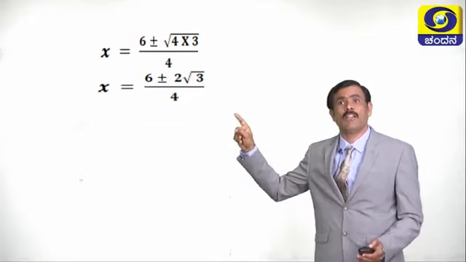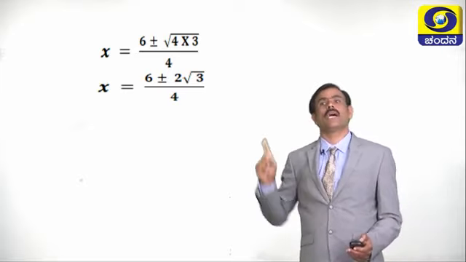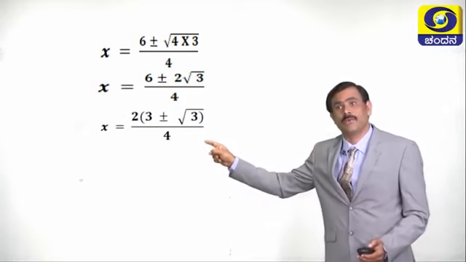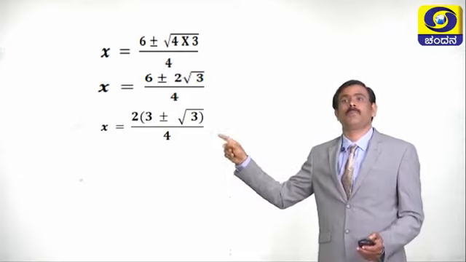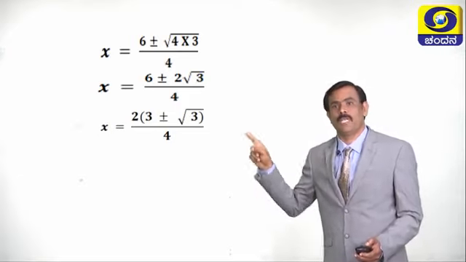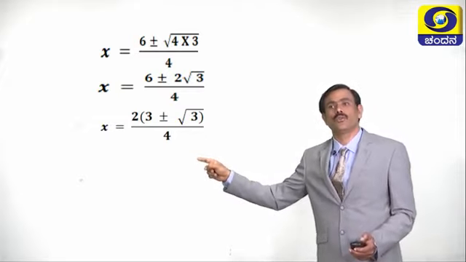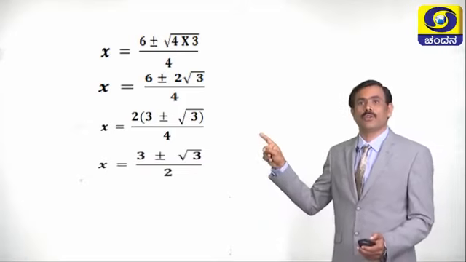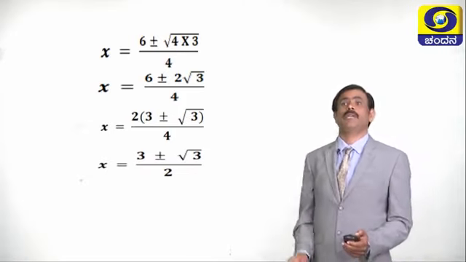Then what is the value of x now? See, in the numerator we can take 2 common. If we take 2 common in the numerator, the equation becomes 2 into 3 plus or minus square root of 3, divided by 4. Now 2 ones are 2, 2 twos are 4. Now the equation becomes x is equal to 3 plus or minus square root of 3 divided by 2.